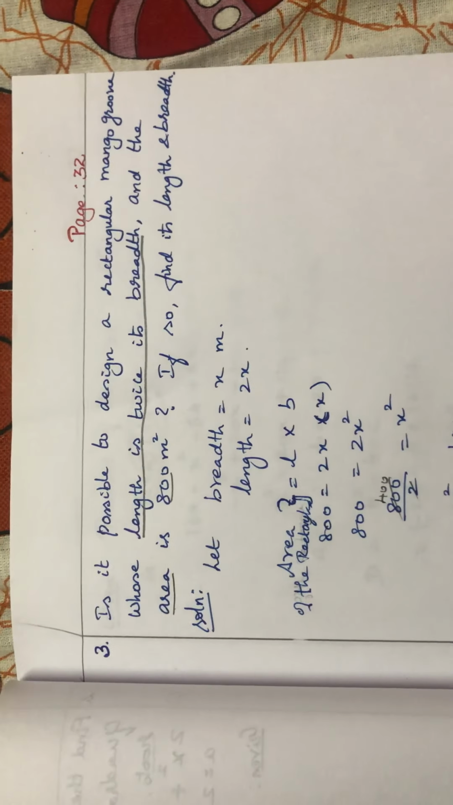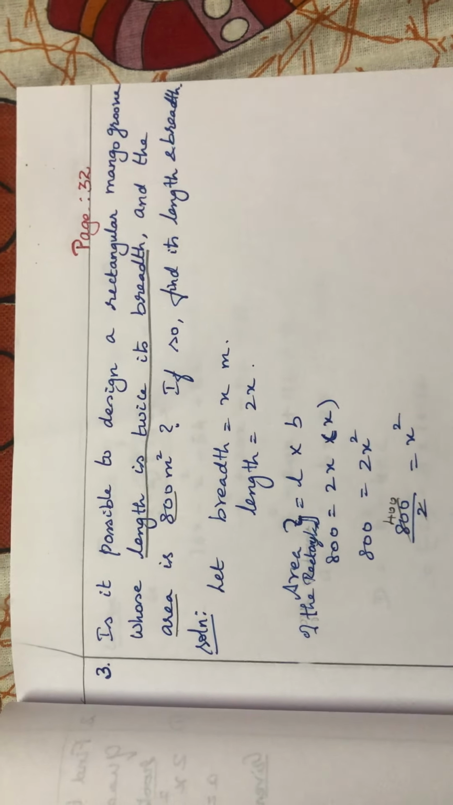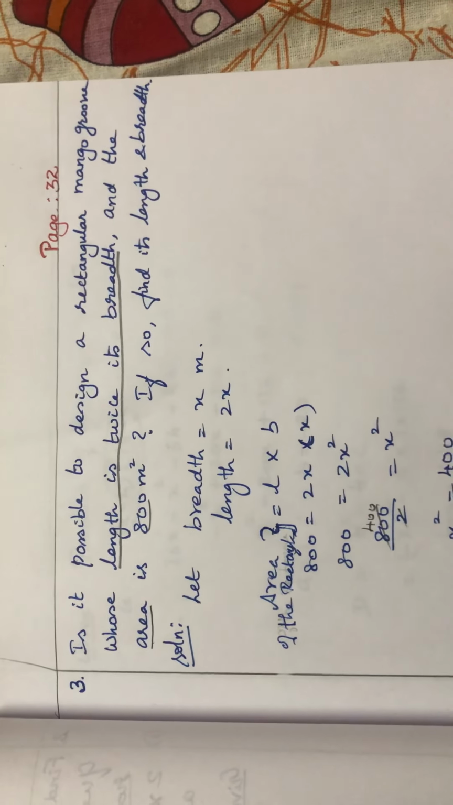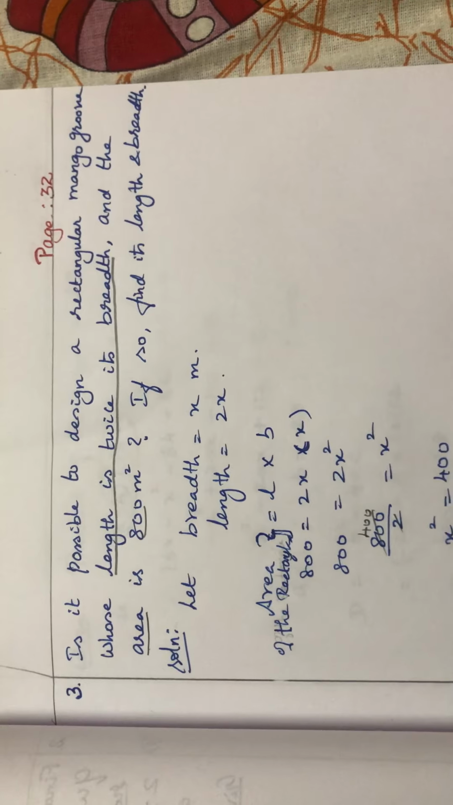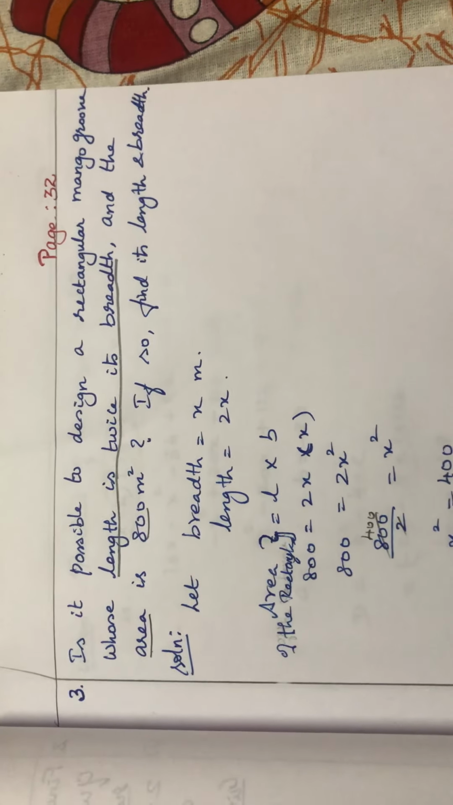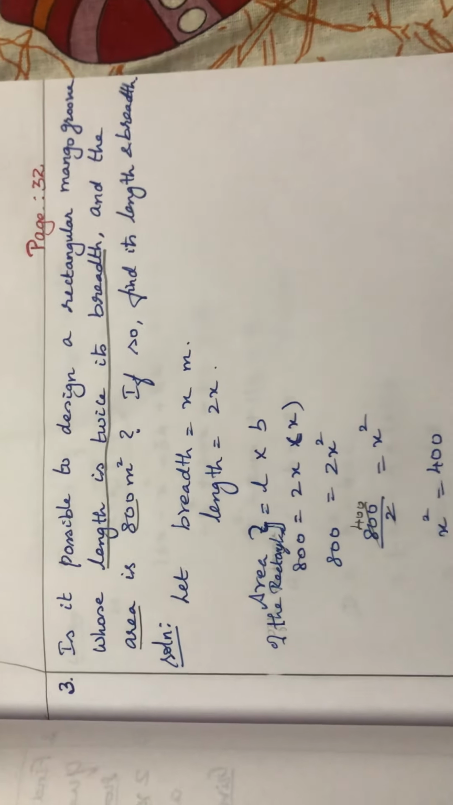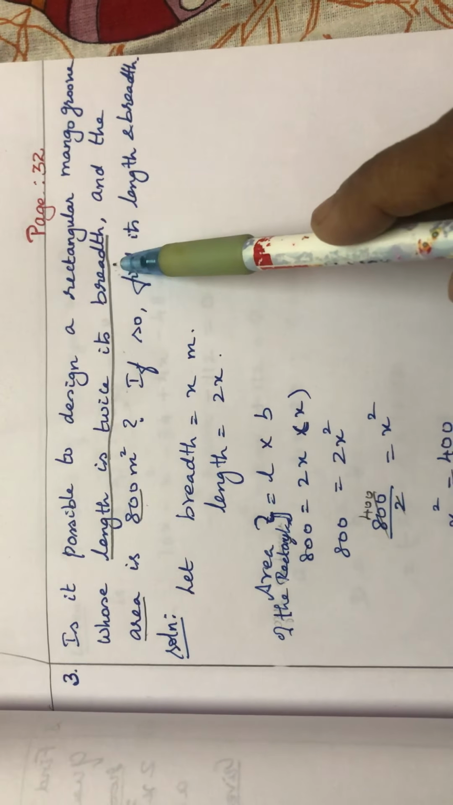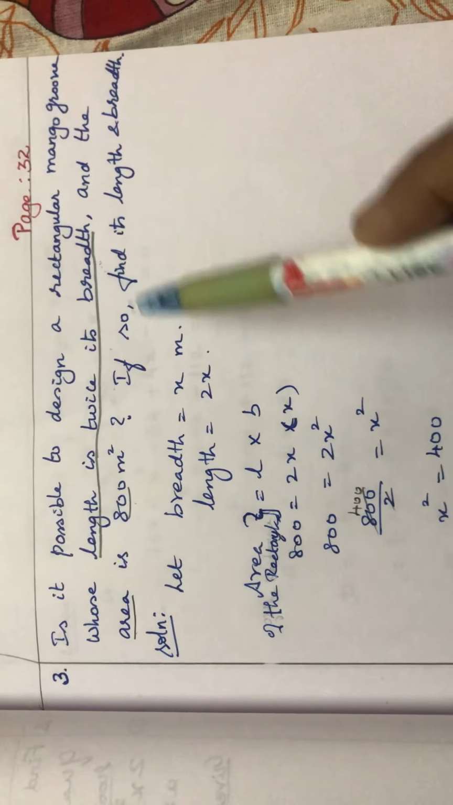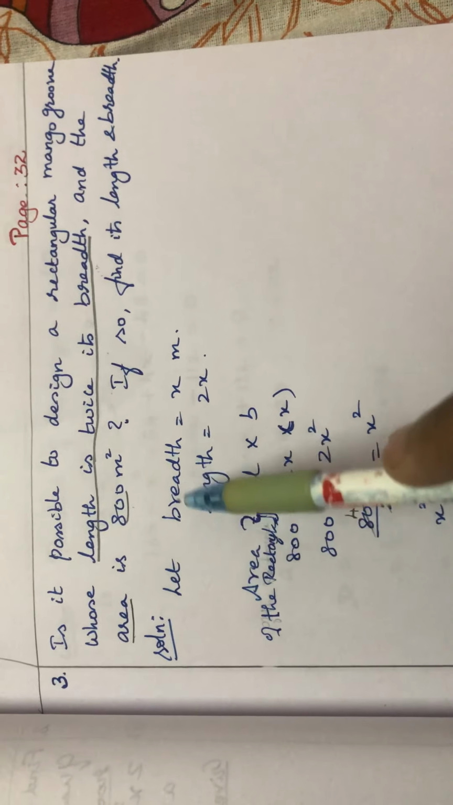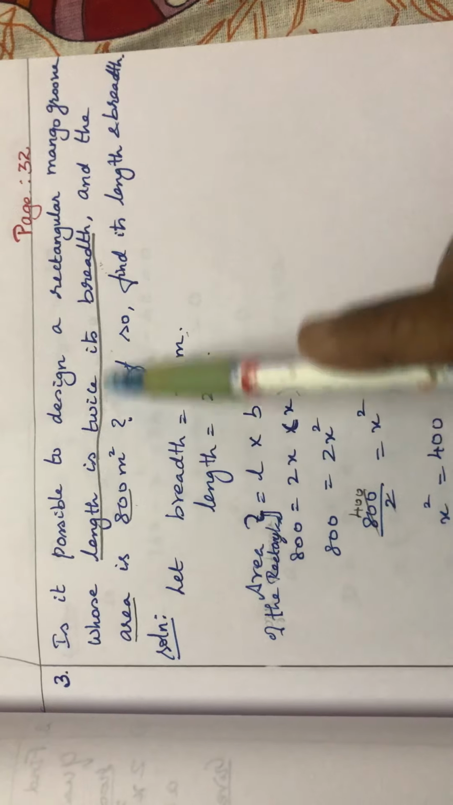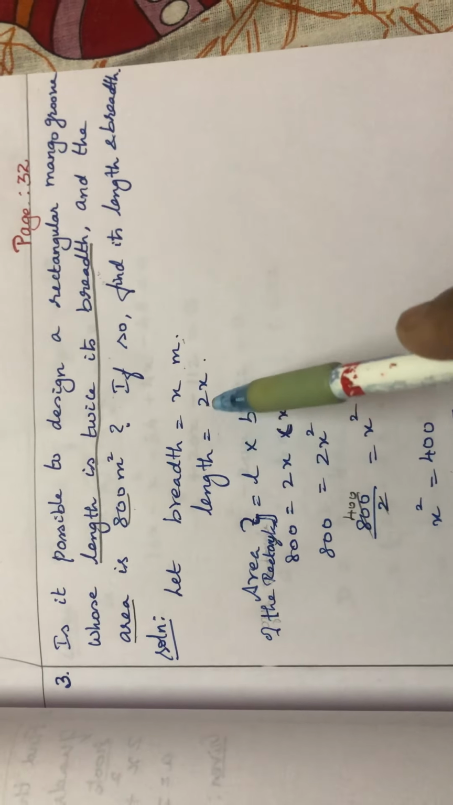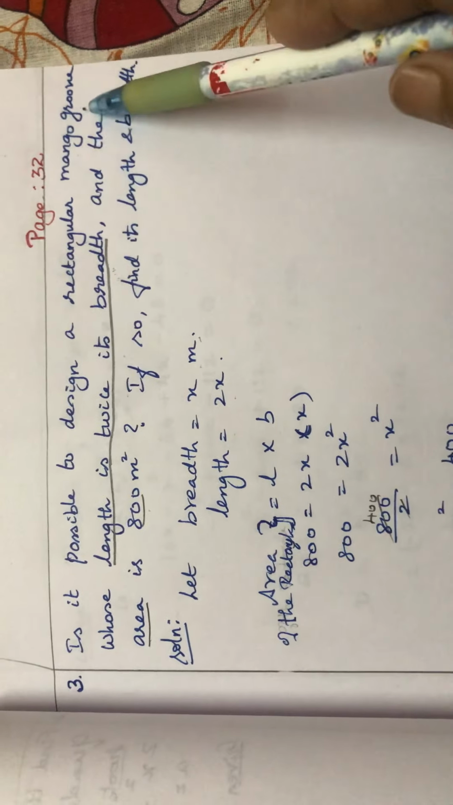Is it possible to design a rectangular mango grove whose length is twice its breadth and the area is 800 meters square? If so, find the length and breadth. So what are the conditions given? Length is twice its breadth. So first we have to assume breadth as x. Therefore, we are taking breadth as x meter. Then length will be twice its breadth. So length is equal to 2x for the rectangular mango grove we are writing.